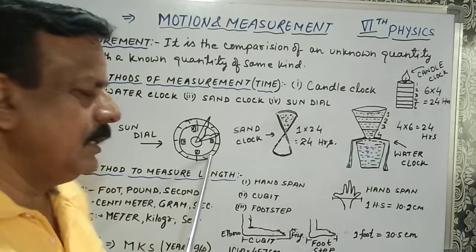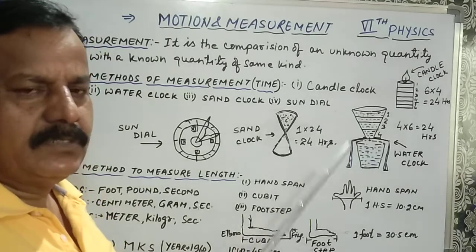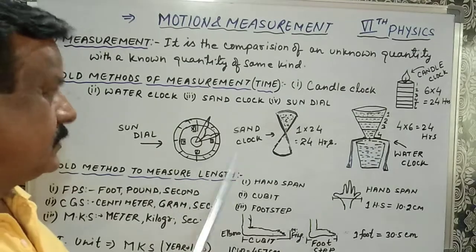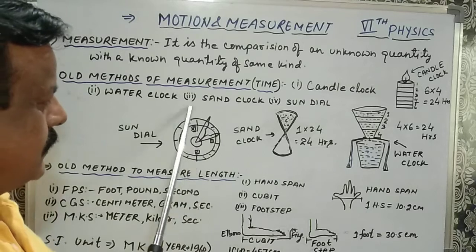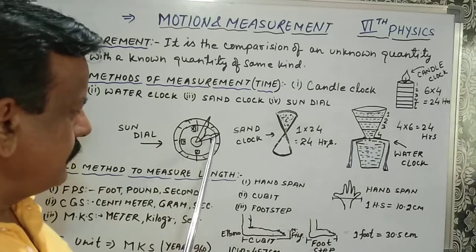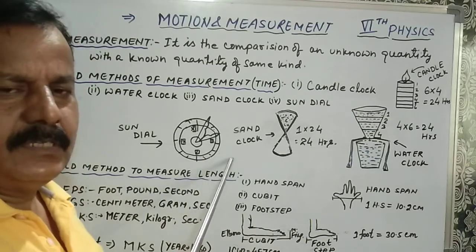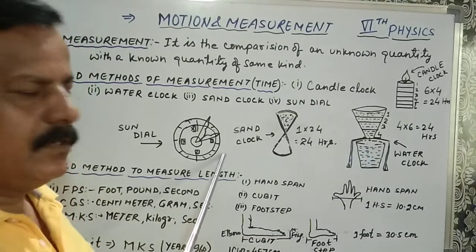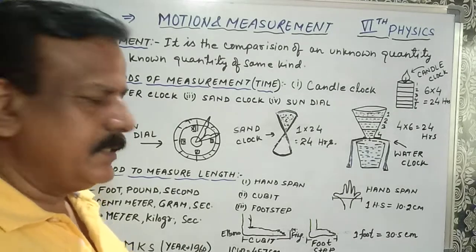And the most important last one was sundial. Sundial means we were using the shadow of the sun. It is a sundial, just like a clock, today's wall clock. And if the sun shadow falls on the clock, and then time is measured. So it can be seen today also in Jantar Mantar, Delhi. If you will go, then you can find sand clock there. So these were the 4 old methods of measure the time.